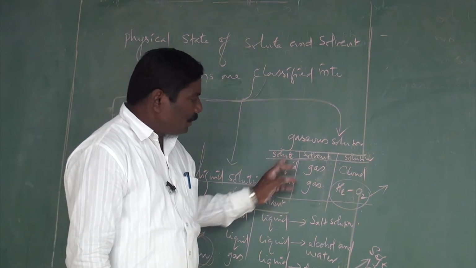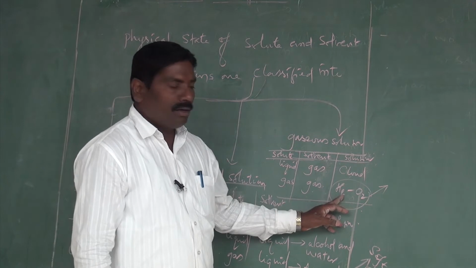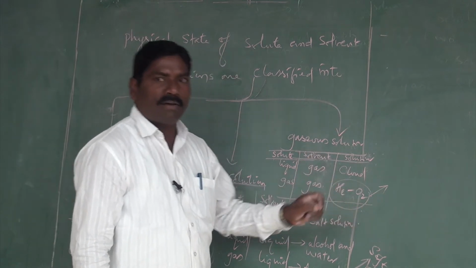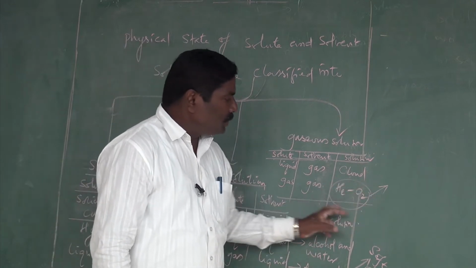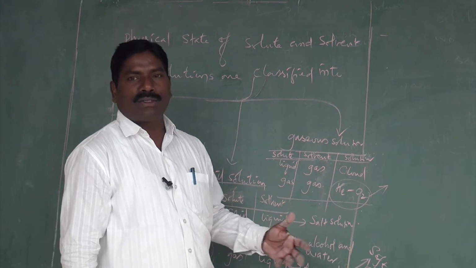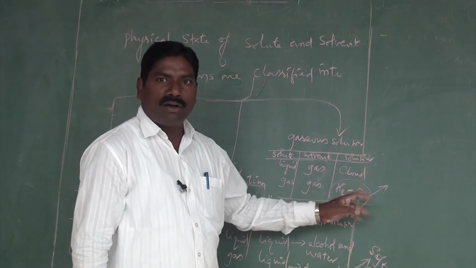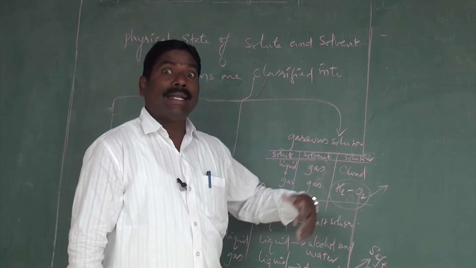And here, gaseous solute and gaseous solvent: helium is in the form of gas, oxygen is also in the form of gas. These two gases form a solution, a mixture of helium and oxygen, which is used by deep sea divers.